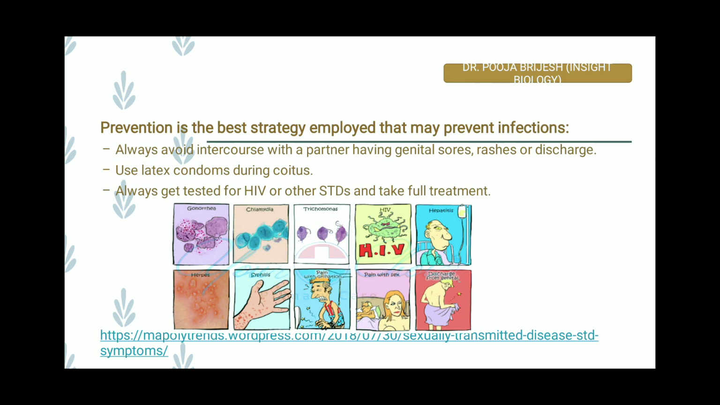So, prevention is the best strategy that can be employed to prevent these kinds of infections. Always avoid intercourse with a partner having genital sores, rashes, or discharge. Use latex condoms during coitus or sex. Always get tested for HIV or any other kind of STDs and take full treatment.